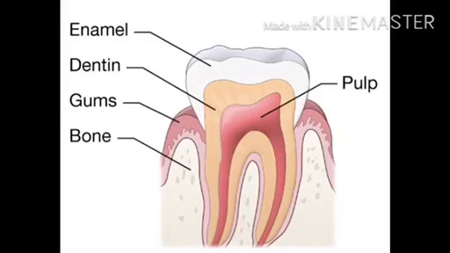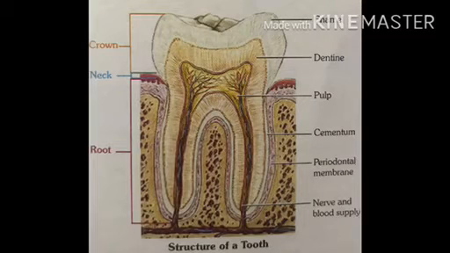See, this is the tooth: enamel, dentine, gum, bone, pulp, etc. In the second figure you will see it is a little different. This is more detailed. I took this picture from your book. Now I discuss root, crown and neck first, then enamel, dentine and pulp cavity.